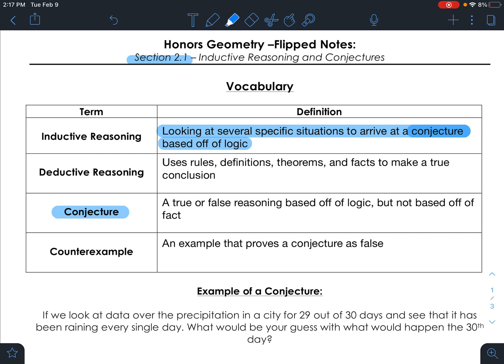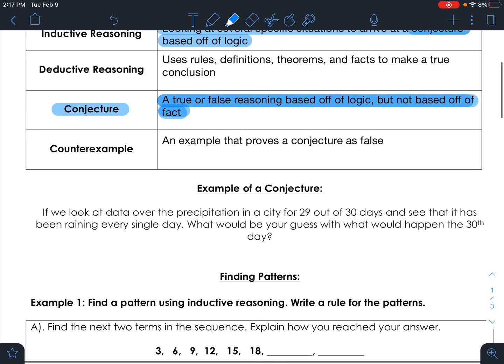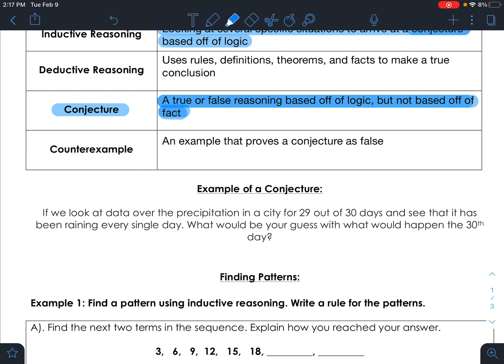We're going to skip over where it says deductive reasoning, and talk about what a conjecture is. A conjecture is a true or false reasoning based off of logic, but not based off of fact. One more time, a conjecture is a true or false reasoning based off of logic, but not based off of fact. I think the best way to explain this is by giving you an example. Where it says example of a conjecture, it says if we look at data over the precipitation in a city for 29 out of 30 days and see that it's been raining every single day.